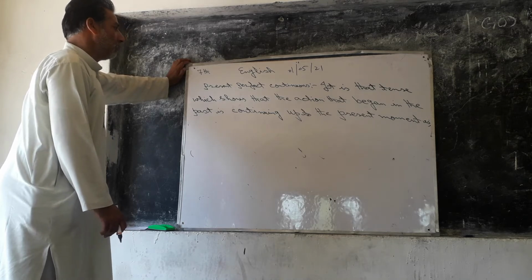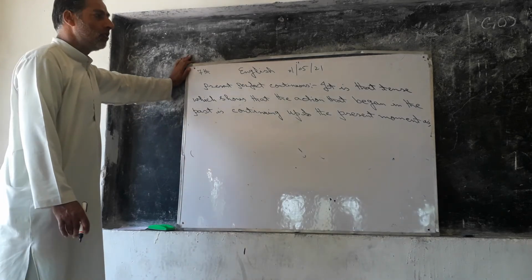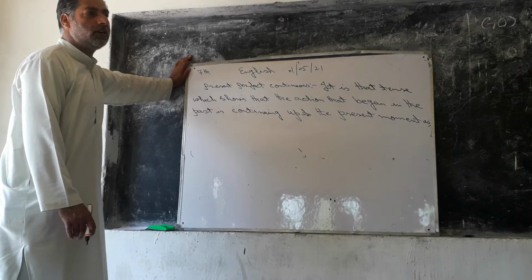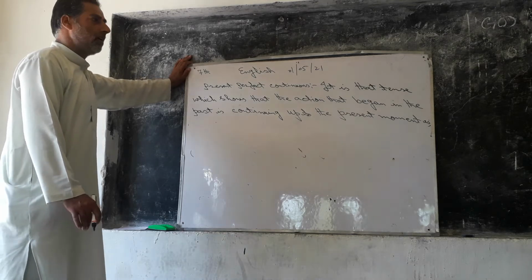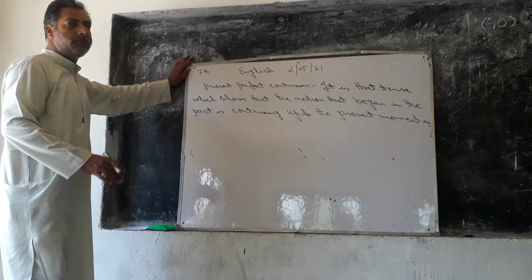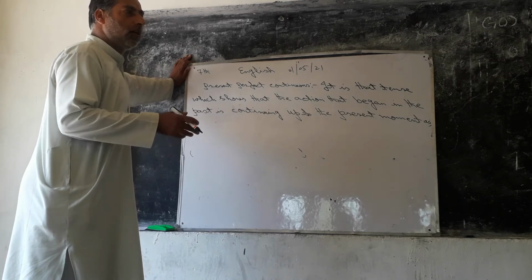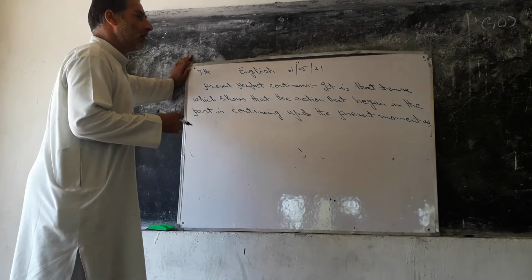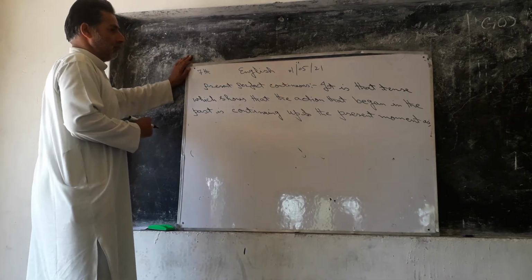That means the action has been started in the past but is not completed or finished yet, but is still going on. It is going on at the time of speaking. It has been started sometime earlier in the past, but is not completed or finished, but is going on up to the present. This is called the present perfect continuous tense.